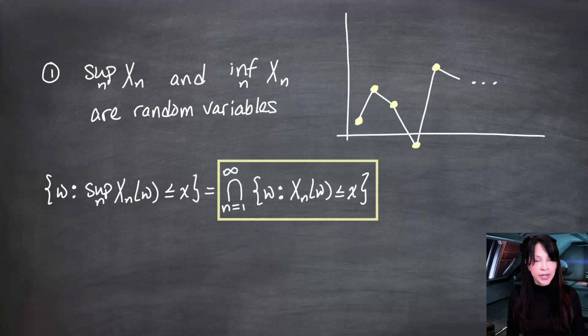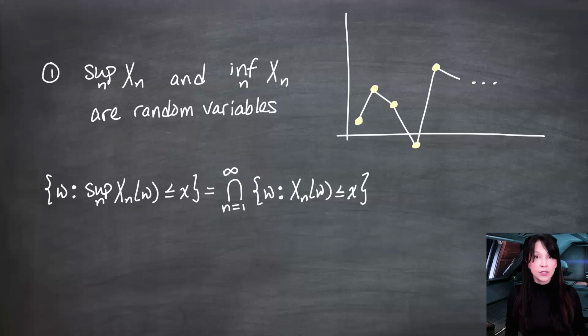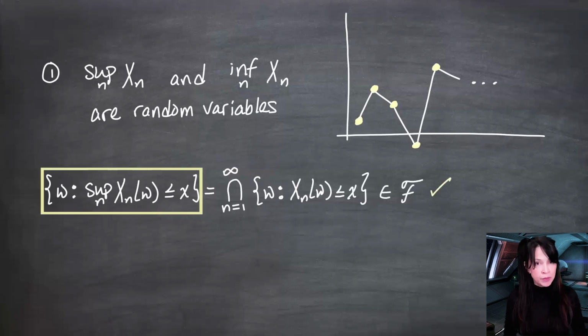Again, this is saying every one of them is less than or equal to x, and that's going to happen if and only if the supremum is less than or equal to x. Because my sequence x1, x2, etc. were given as valid random variables, this sort of set is a set in curly F, the underlying sigma field for our probability space. And so these are sets in F, and this is a countable intersection of sets in F, and this is indeed, again, in F. Therefore, this is in F, and we have shown that the supremum of a sequence of random variables is another random variable. Or if you need it, the maximum of a sequence of random variables, if it exists, is another random variable.